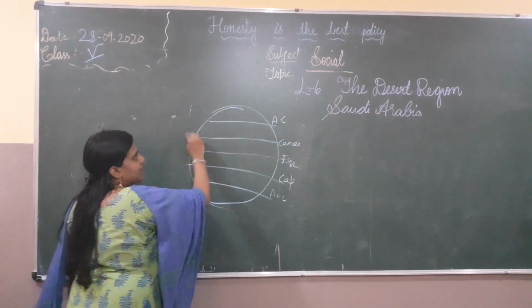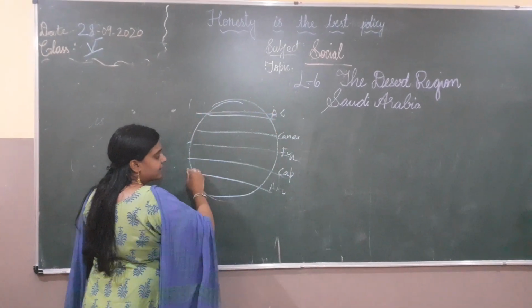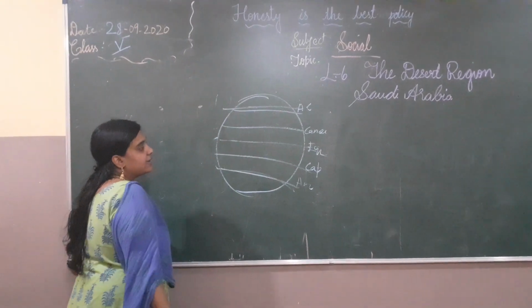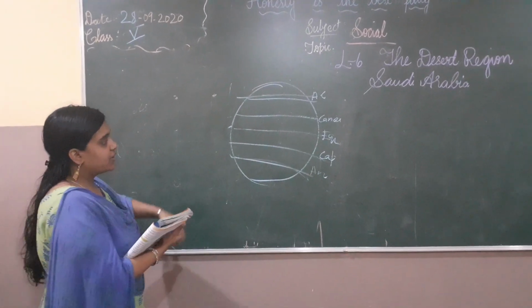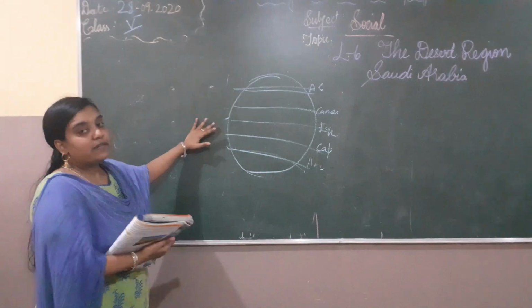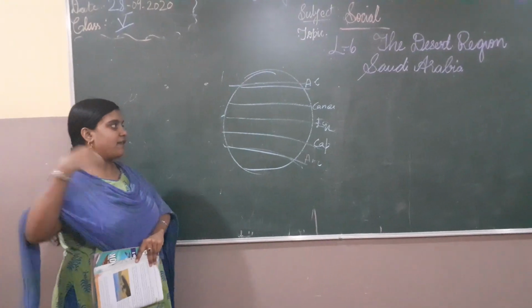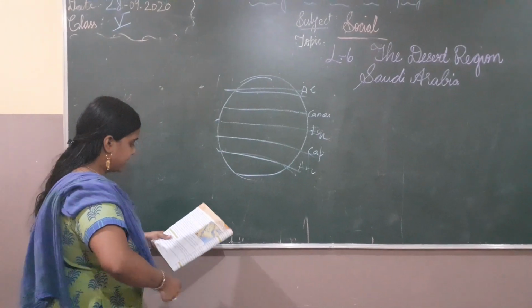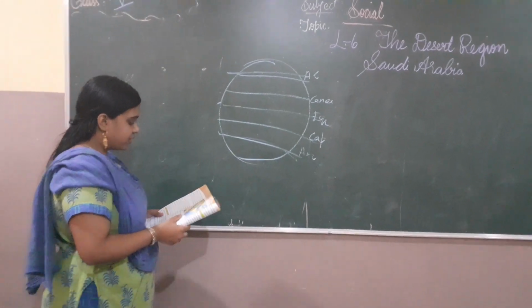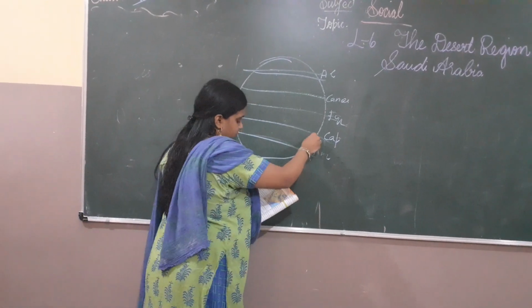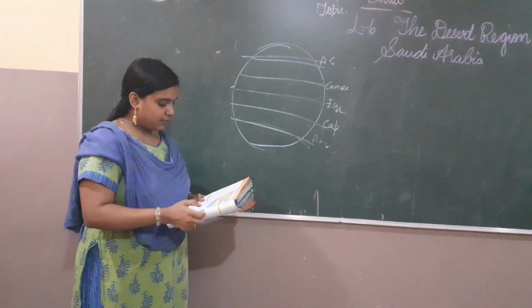Most of the polar areas are frigid zones, right? Near the equator, we have completely equatorial regions. Near the Cancer and Capricorn we have what? Deserts, like the Saudi Arabian desert. It is completely hot. Then it is mostly lying in the Tropic of Cancer and Tropic of Capricorn.